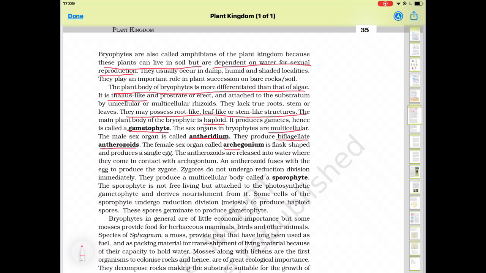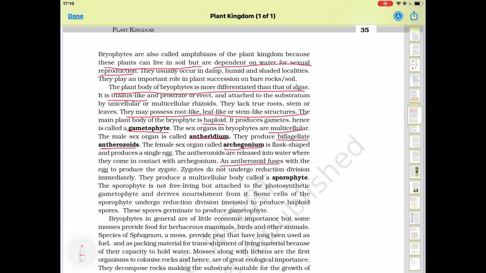The female sex organ is called archegonium and it produces a single egg. Archegonium is flask shaped. The antherozoids are released into water where they come in contact with archegonium. Because they have flagella, they can swim and reach the archegonia.